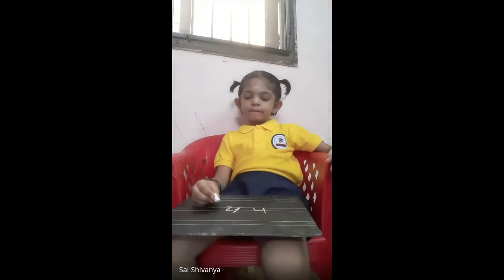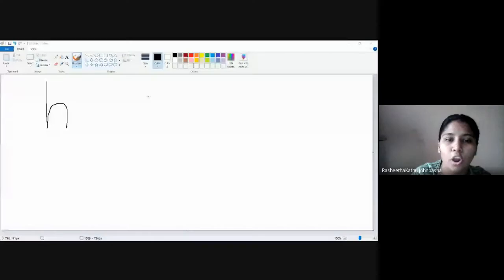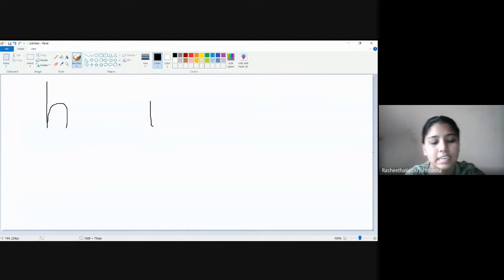A, B, C, D, E, F, G, H, I. Small letter I. Very good. Let's learn how to write small letter I first, then we will do it in the worksheet. Small letter I is so easy. Put a small standing line, dear, with a small tilde if you can. Otherwise, a small standing line is enough. Then give some space and put a darker dot over that line. So you will get your small letter I.